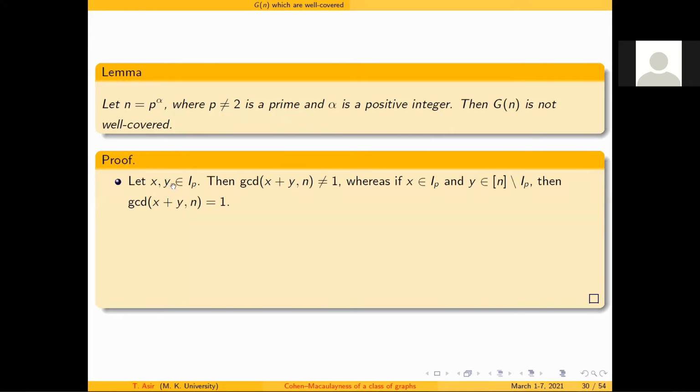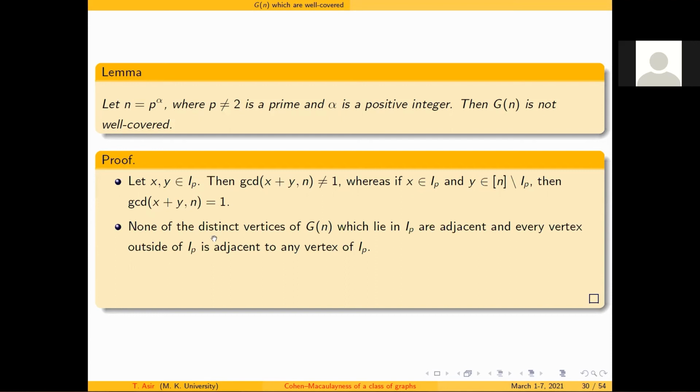Let x comma y be two elements from IP. Then the GCD of x plus y comma n is not equal to 1. What if we have either x in IP or y in the other part, outside IP? In this case, the GCD of x plus y comma n is 1.